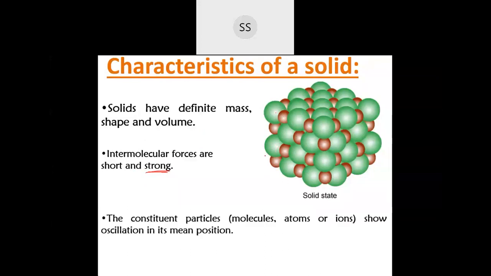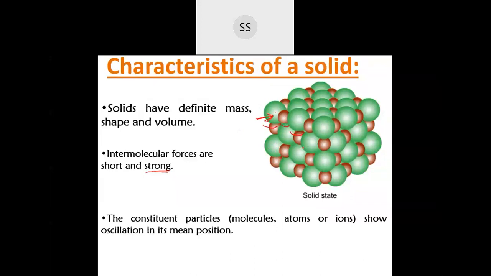Okay, next one is, if you talk about the solid, whatever particles are there, it can be an atom, it can be a molecule, or it can be ions also. So if you take a solid, these particles which are present over there oscillate about their mean position. It doesn't mean that in the solid the atoms don't move.